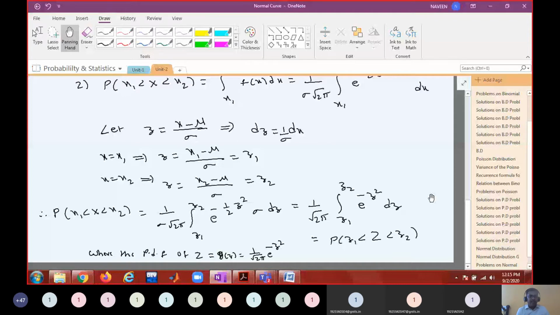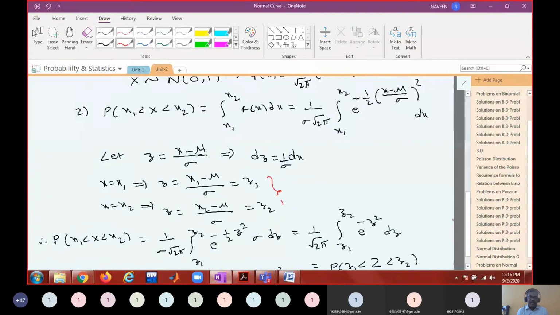These values are called z scores. So we convert the values into z scores.